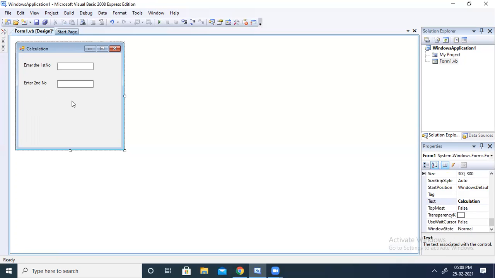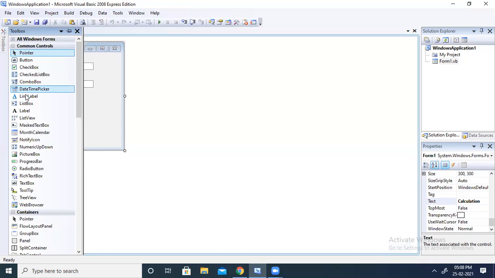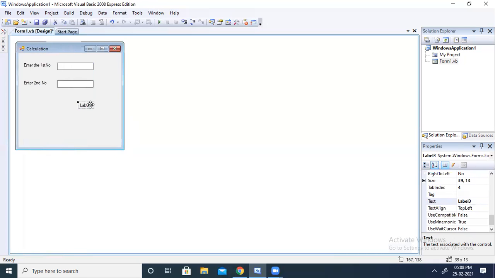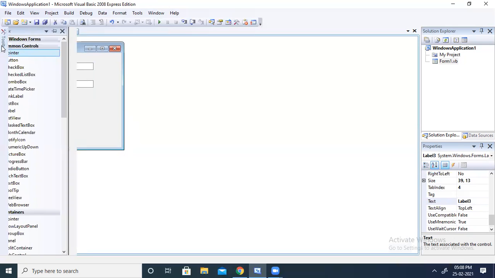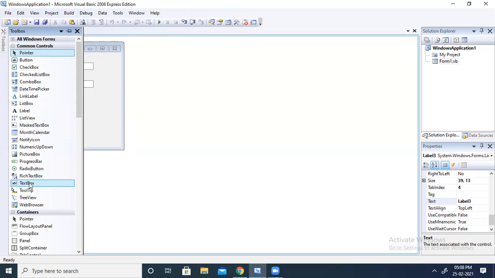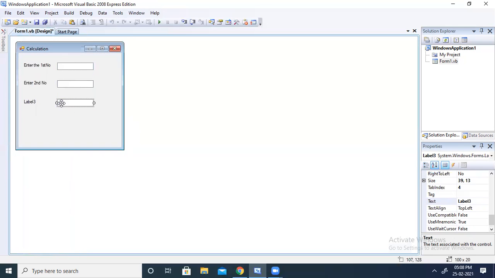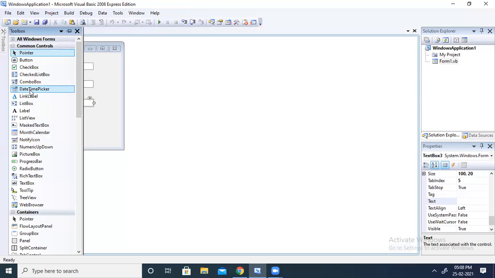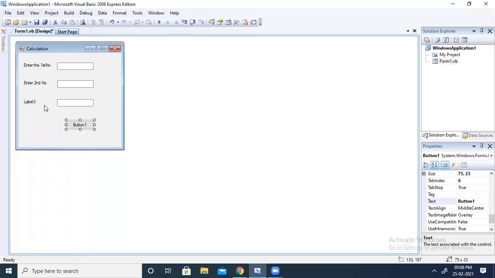Okay, now I will take one more label, one more text box and one button. My objective is that when I click on that button, it will display me the addition. For that, I want to take a label from here. Take the label here, take one text box, then take one button. In label 3, I want to type sum. It will display the sum in this text box.